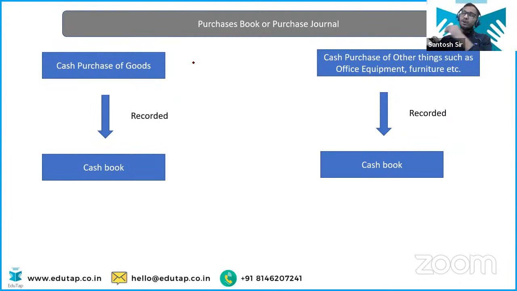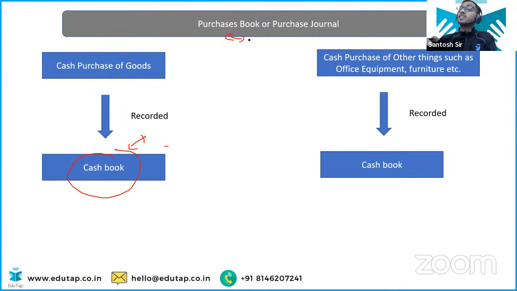So now, whatever we have purchased on the cash basis, everything is getting recorded in the cash book. That you know. But suppose we have purchased our goods on the credit basis, then what is going to happen? This entry is going to get recorded in the purchase book.